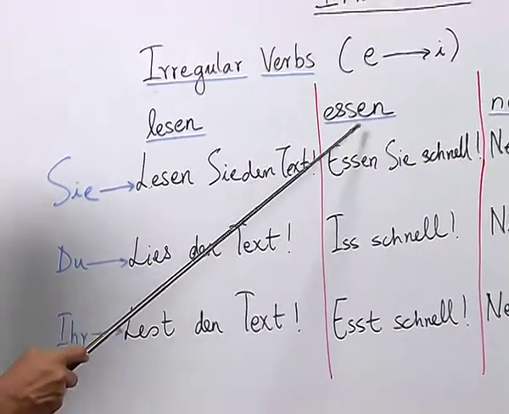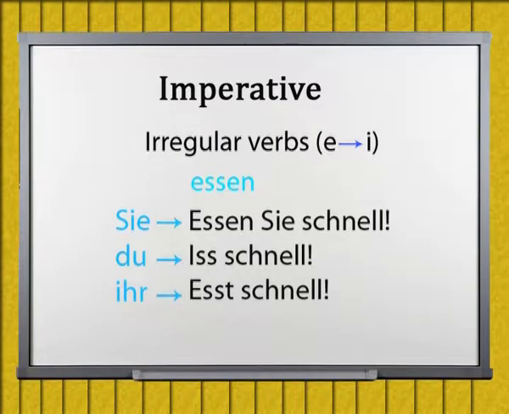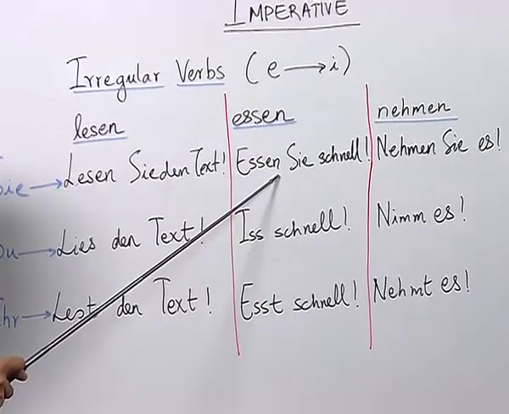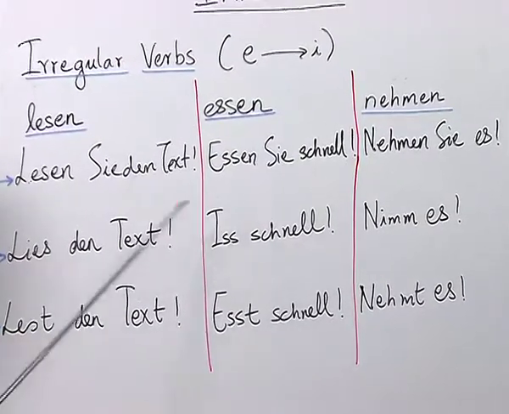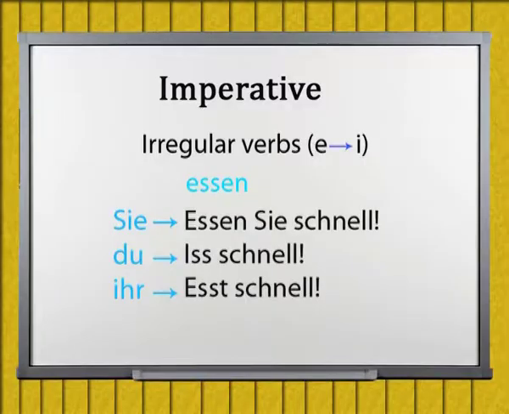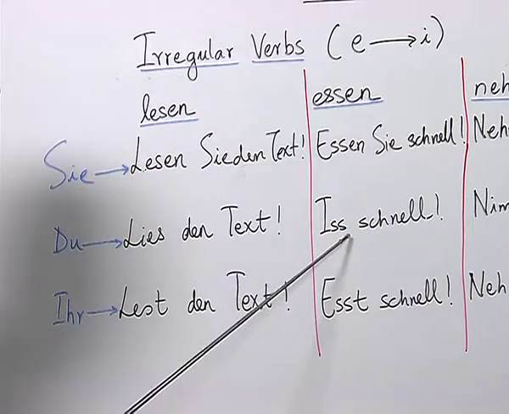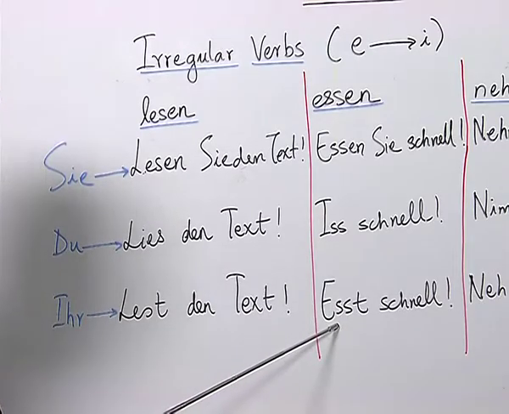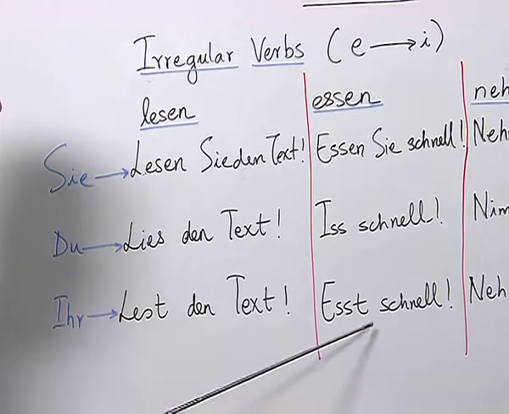Now, let us look at the verb essen. Here also, like in the previous case with lesen with pronoun Sie, we have Essen Sie schnell. Schnell means fast, and the verb is conjugated according to the pronoun Sie with the ending en and with an exclamation mark at the end. For the pronoun du, the imperative sentence is Iss schnell with an exclamation mark at the end and without the T, however, with double s. And for the pronoun ihr, the imperative sentence is Esst schnell. So, the conjugation of the verb is retained here, however, without the pronoun.